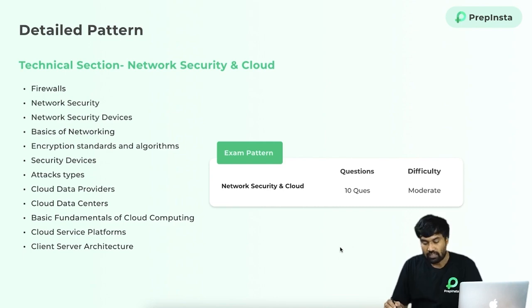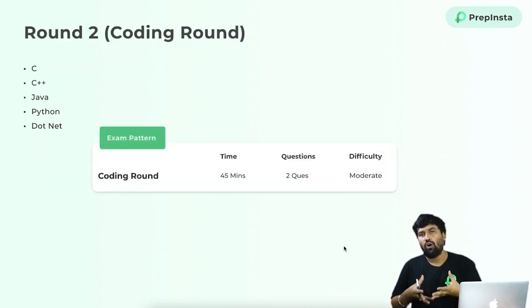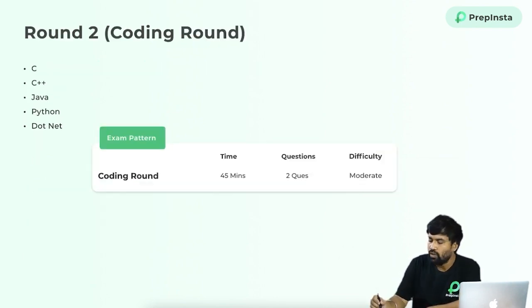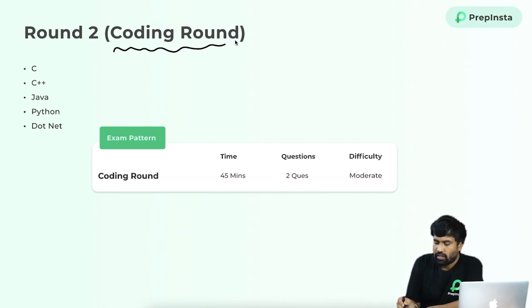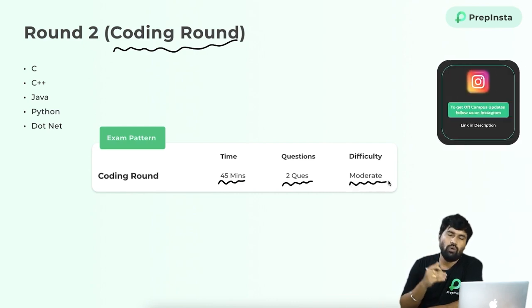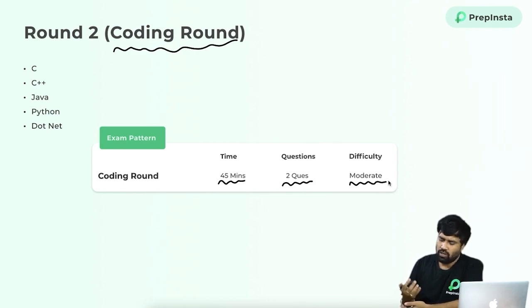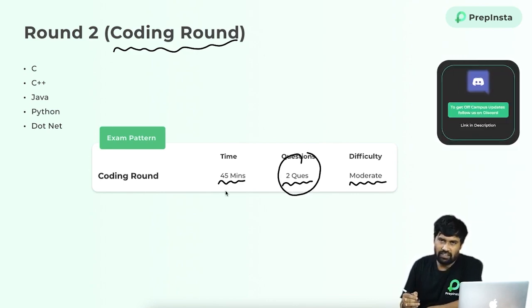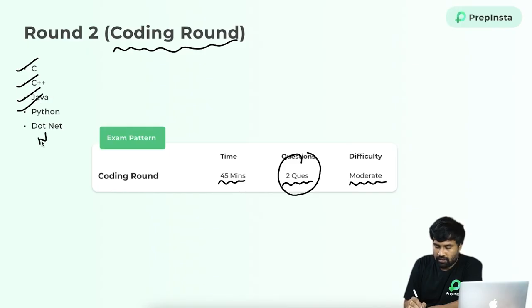When I look into the second round, they're asking on coding, right? Round two is simply named the coding round, and they are giving you 45 minutes and two questions, and the difficulty level will be moderate to above moderate. You can write the code in 5 different languages, that is C, C++, Java, Python, and .NET, right? You can choose any one of the languages and implement your code.